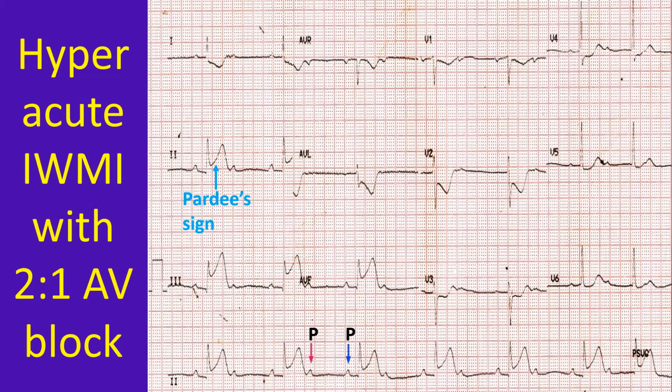ST segment depression is seen in 1, AVL, V1 to V6. ST depression in 1, AVL, V1, V2 are downsloping, while those in V3 to V6 are horizontal. T inversion is noted in V1 and V2.